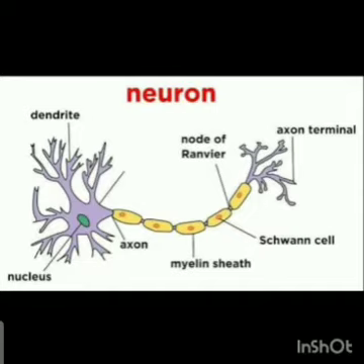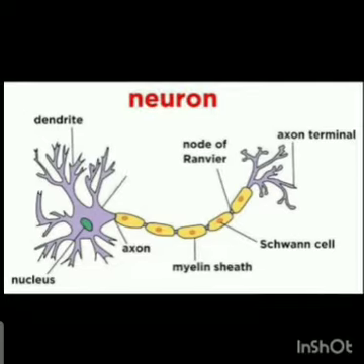In the diagram on your screen, you can see the structure of a neuron, and also in your book, a neuron is given without any labeling, but you have to do the labeling along with it. So make the labeled diagram, write the labeling in your book also.